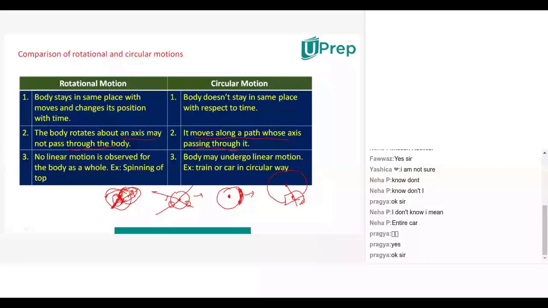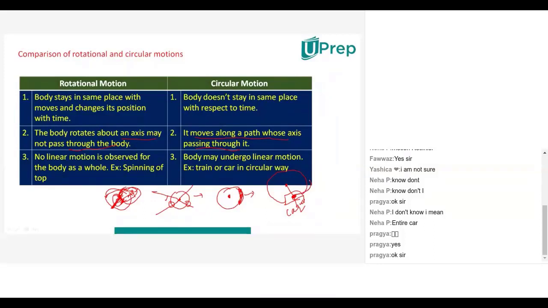Okay. Now let us consider not a train, but a car. The car is moving like this, as a total, in a circular path. Now, will the axis of the car be at the center or not? The axis of the car will be in the center. The axis of the car will be with the car only, no? Right. Now it is moving in a circular path like this.